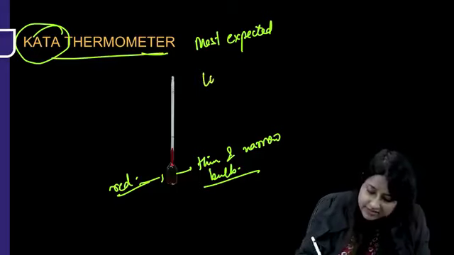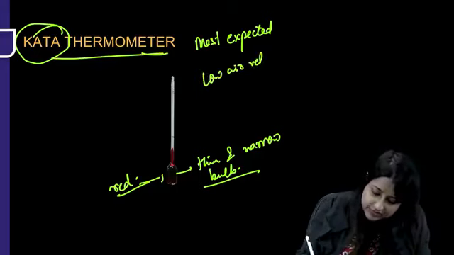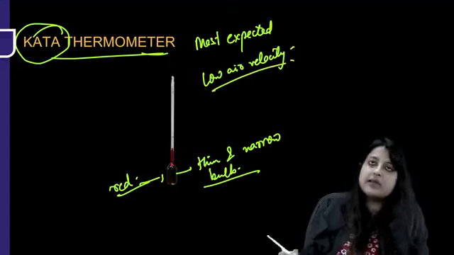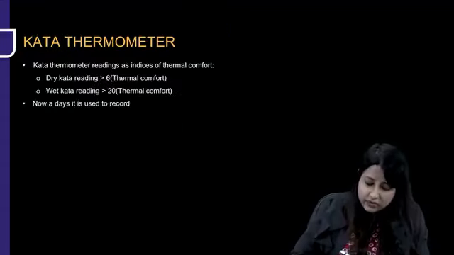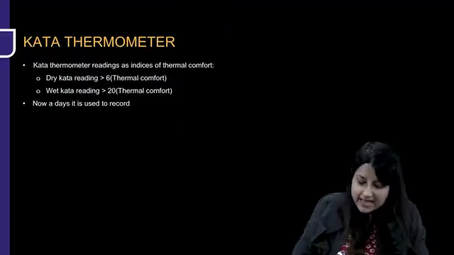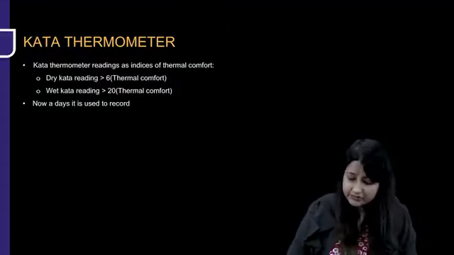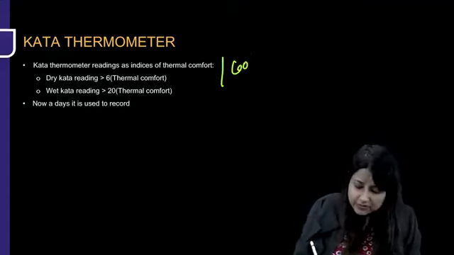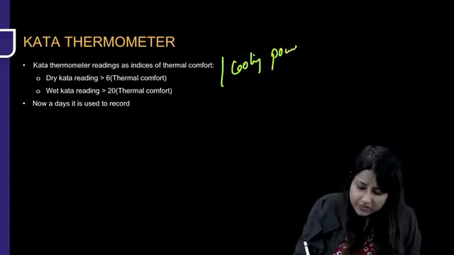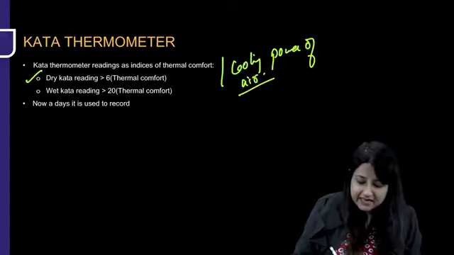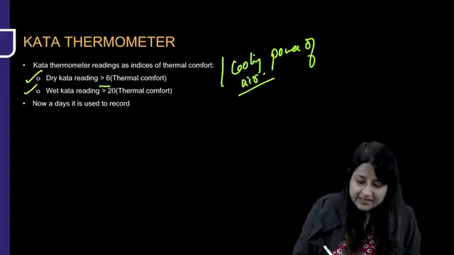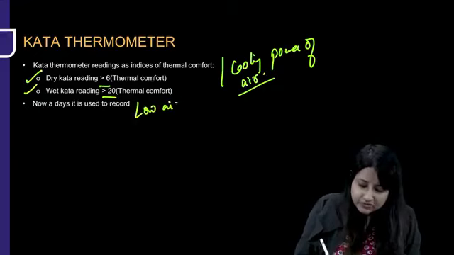What does this measure? This measures low air velocity. It was also used to measure the cooling power of air, but it does not provide very reliable estimates. So Kata thermometer readings are indicators of thermal comfort. Dry Kata reading should be more than 6, wet Kata reading should come out more than 20. Nowadays, the most important thing is it is used to measure low air velocity.